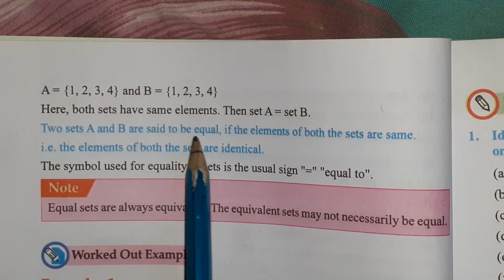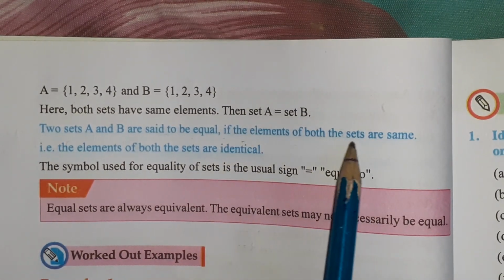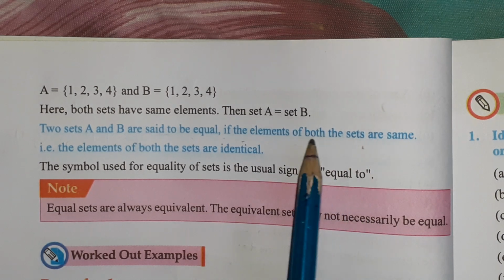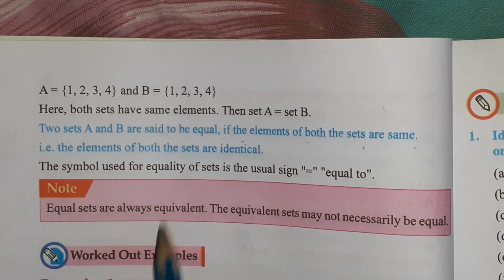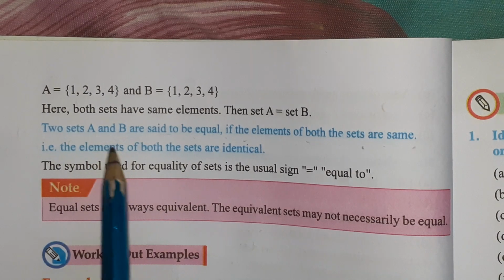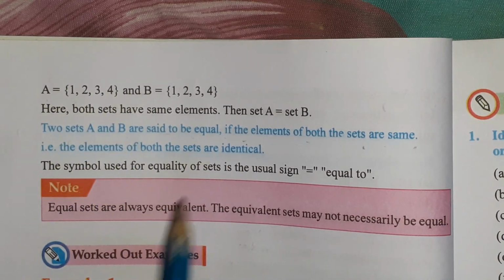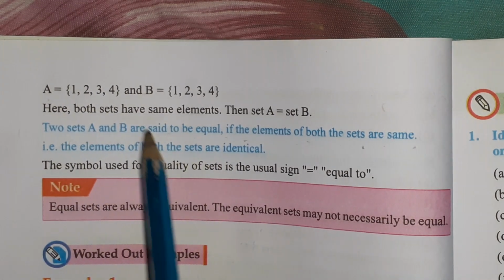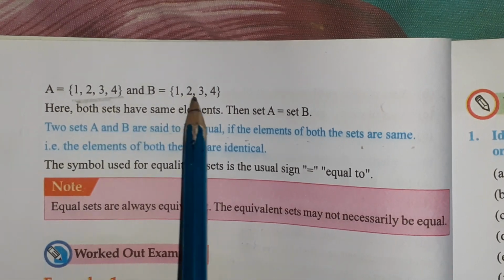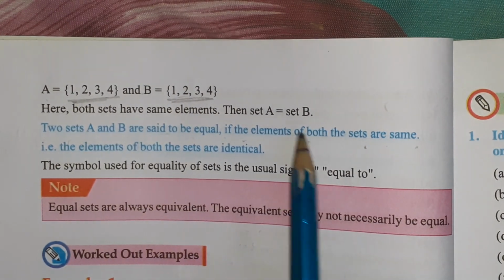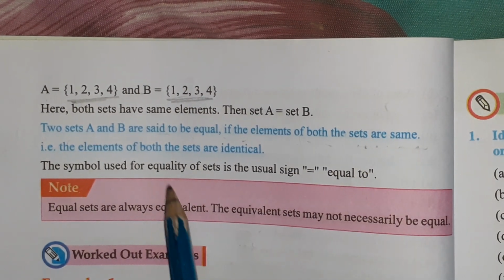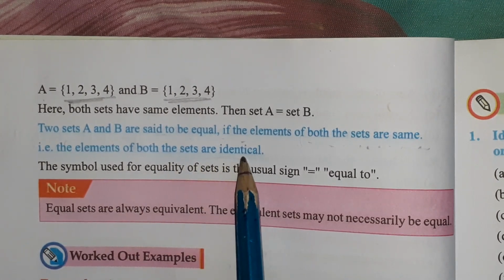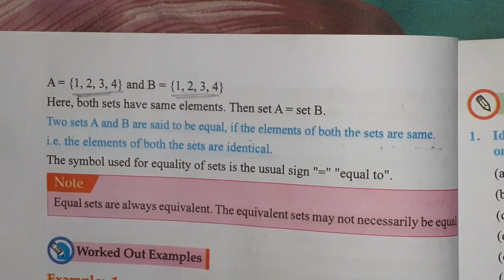Two sets A and B are said to be equal if the elements of both of the sets are the same. That means set A and set B are said to be equal if the elements inside them are the same. That is, the elements of both the sets are identical. Identical means similar.